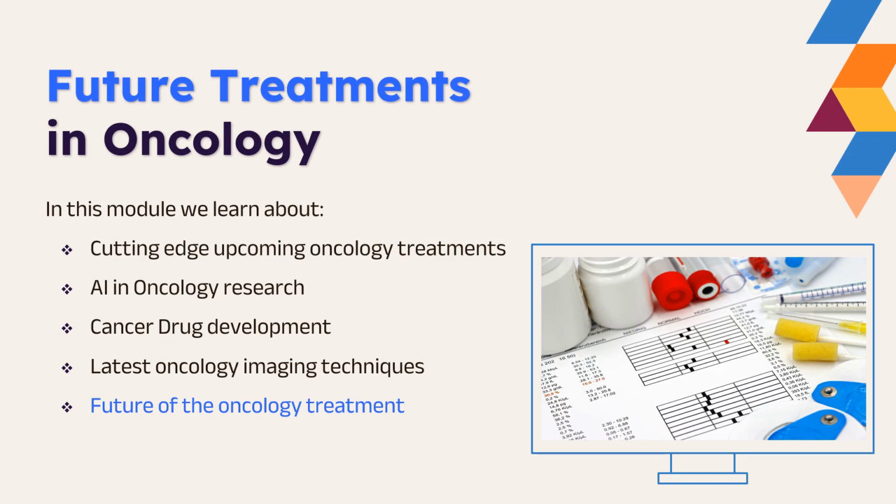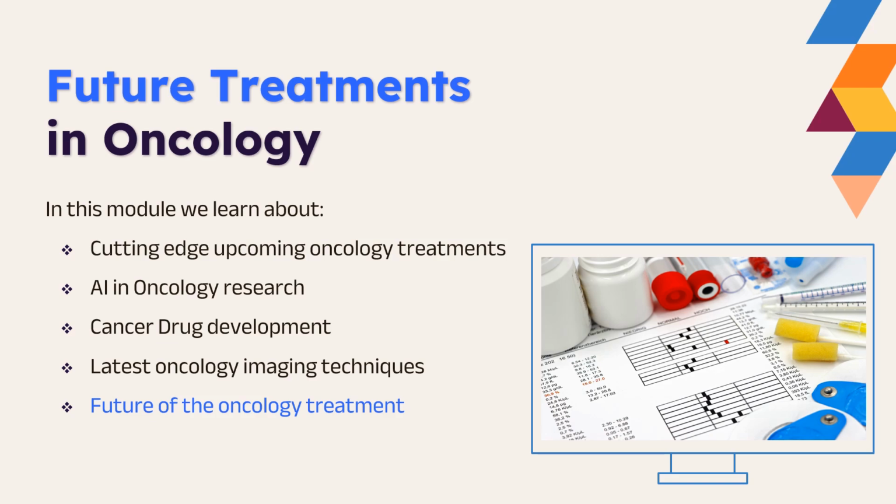We will look at various types of treatment that we expect in the future. We will also understand how artificial intelligence, or AI, would impact oncology research. What impact can AI bring? We have covered that in this session.